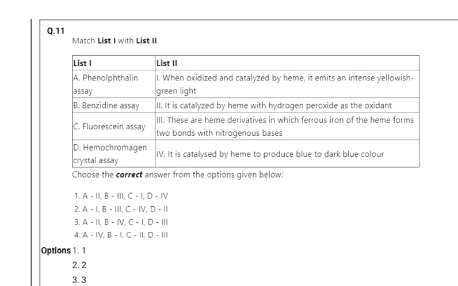Then these are heme derivatives in which ferrous iron of the heme forms 2 bonds with nitrogenous bases. It is in the hemochromogen crystal assay. Then it is catalyzed by heme to produce blue to dark blue color. It is in the benzidine assay. In the benzidine assay it gives blue to dark. So here option 3 is correct.